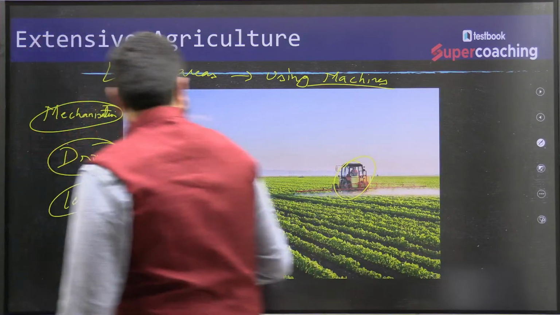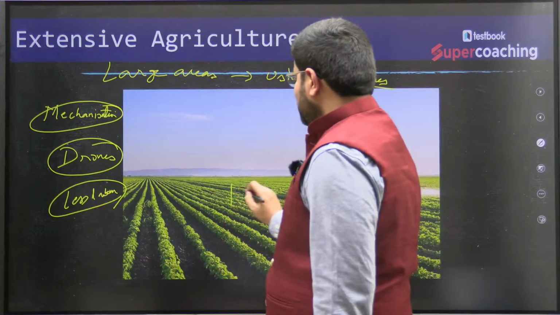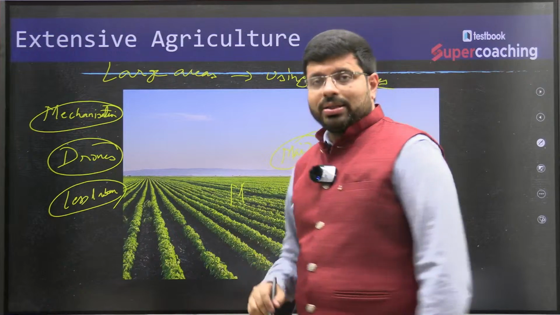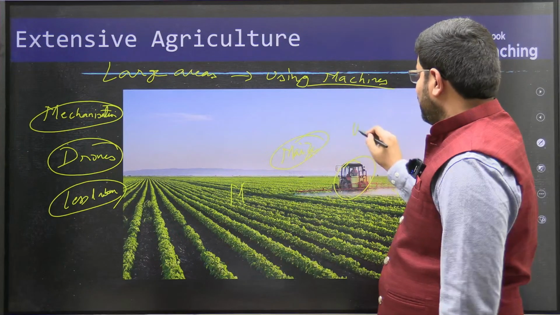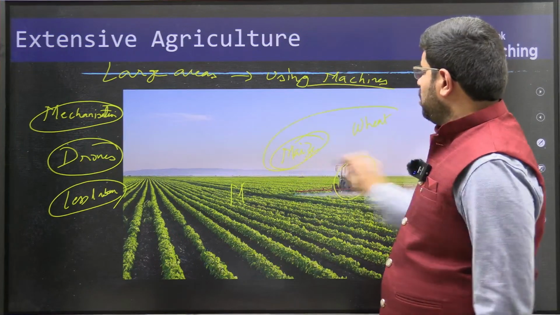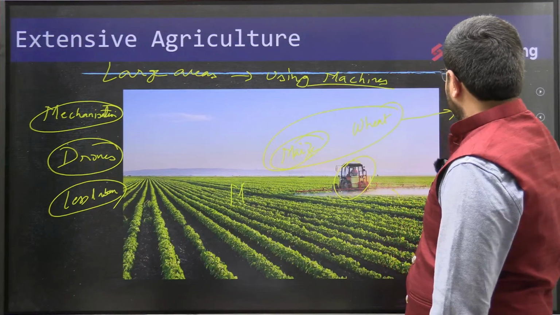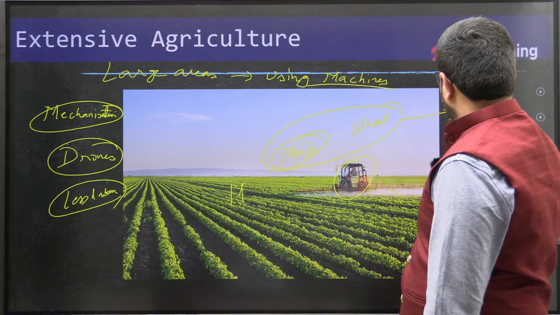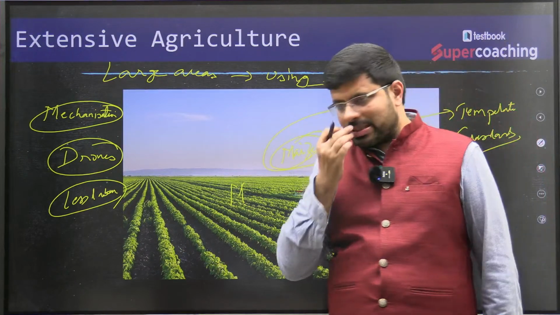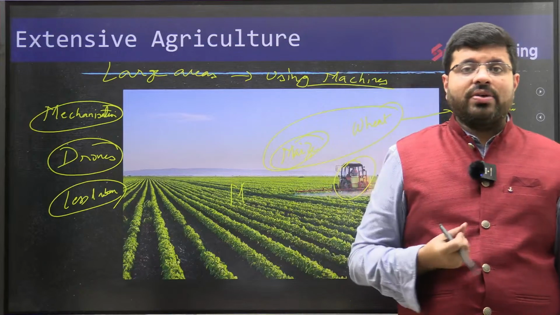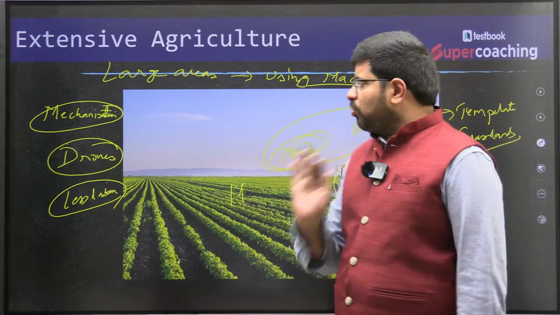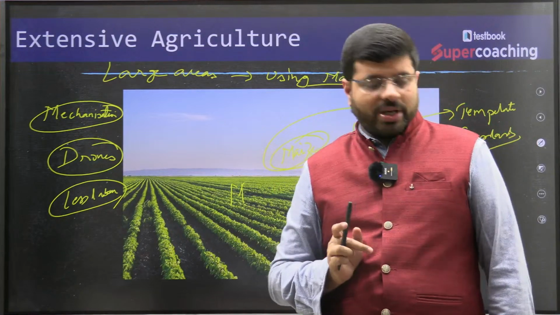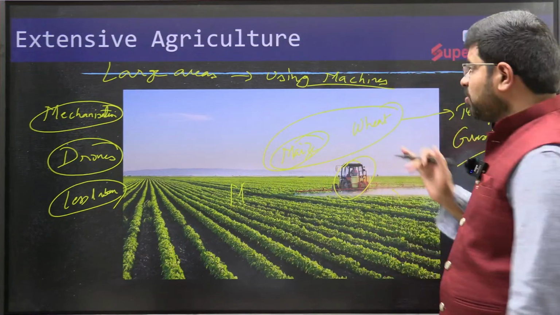Example you can talk about is the maize cultivation or the corn in the temperate grasslands, the wheat cultivation in the temperate grasslands. Even in certain areas in America, even cotton is grown in the same way, but mostly it is dominated by maize and wheat. This is what we call extensive cultivation.